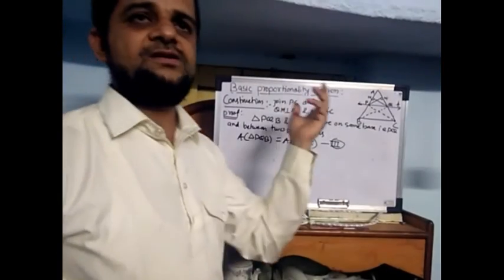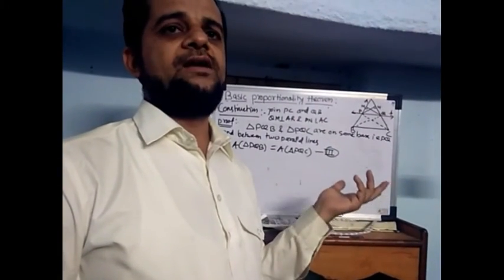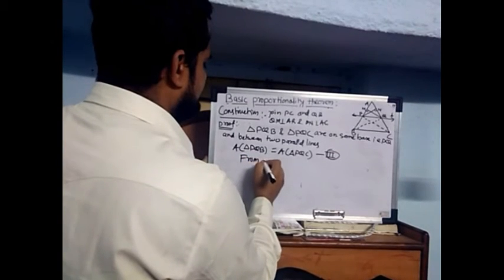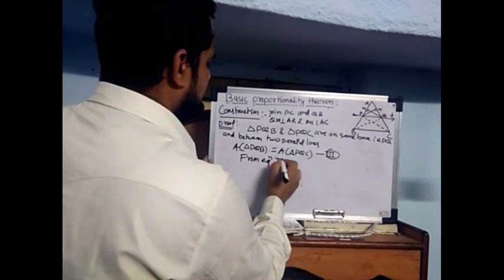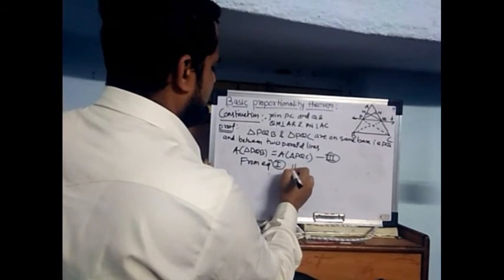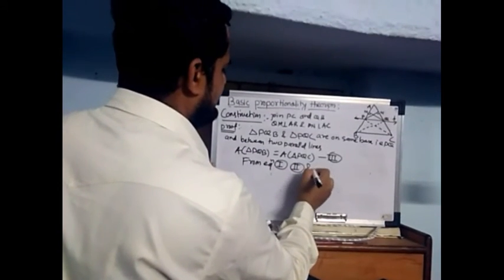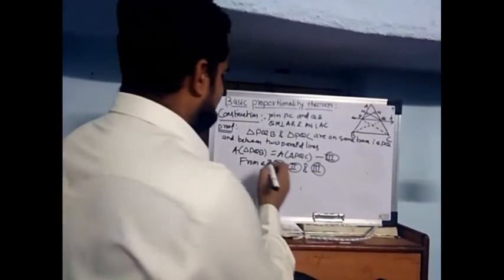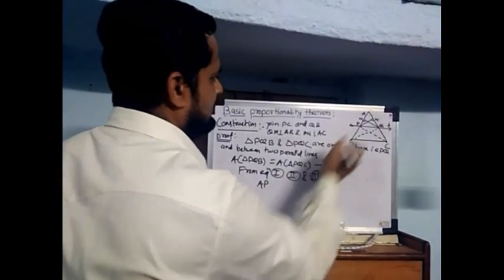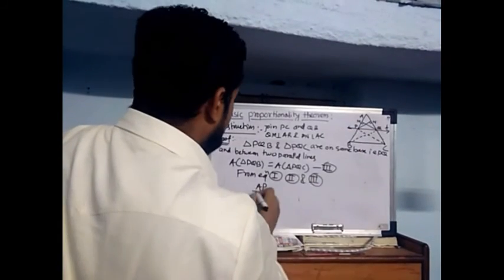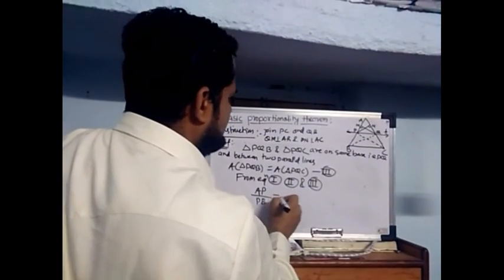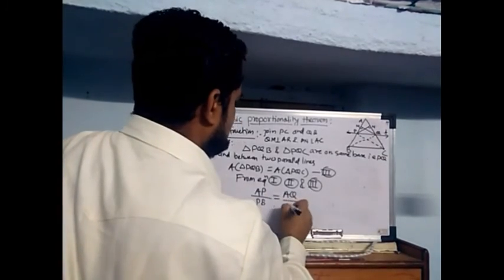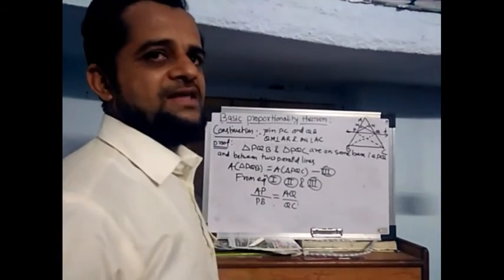So see, equation number 1, equation number 2 and equation number 3. From equations 1, 2 and 3, we can say that AP upon PB is equal to AQ upon QC. Hence proved.